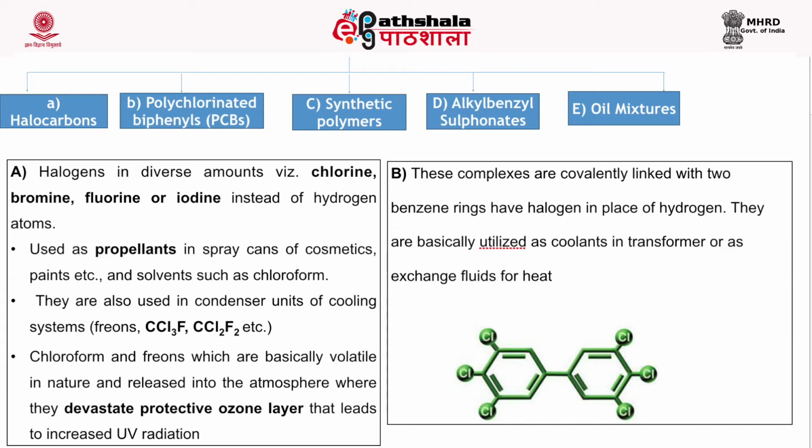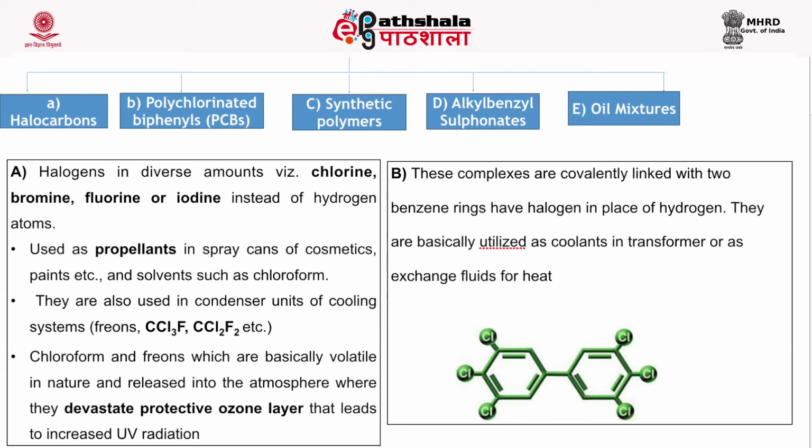The halocarbons are used as propellants in spray cans of cosmetics, paints, etc. They are also used as solvents such as chloroform. Halocarbons are also used in condenser units of cooling systems in the form of freons. Chloroform and freons are basically volatile in nature and are released in the atmosphere, where they devastate the protective ozone layer, which leads to increased UV radiation.